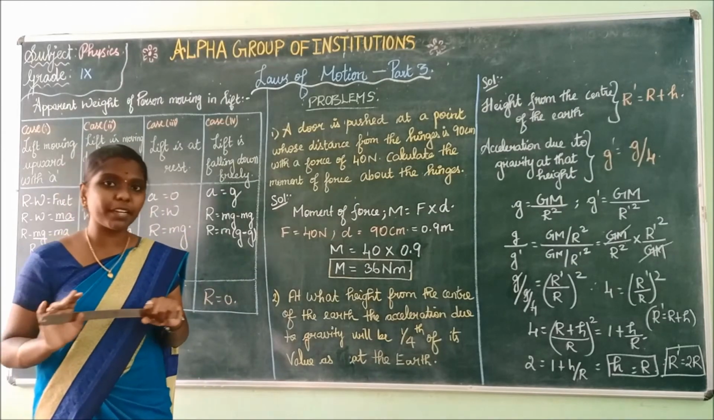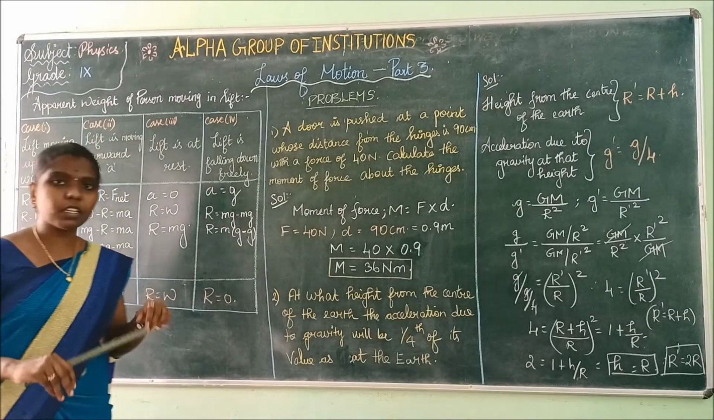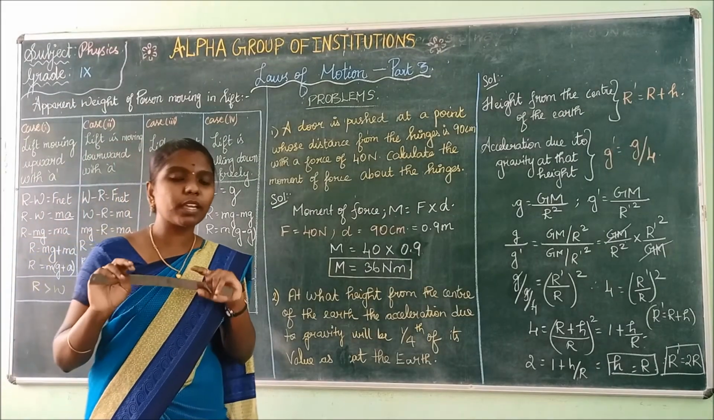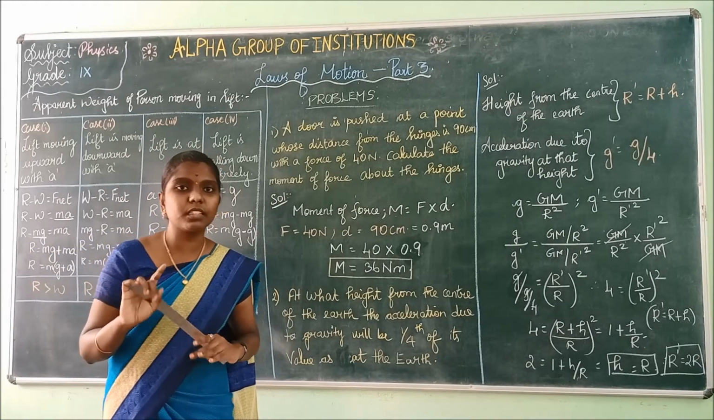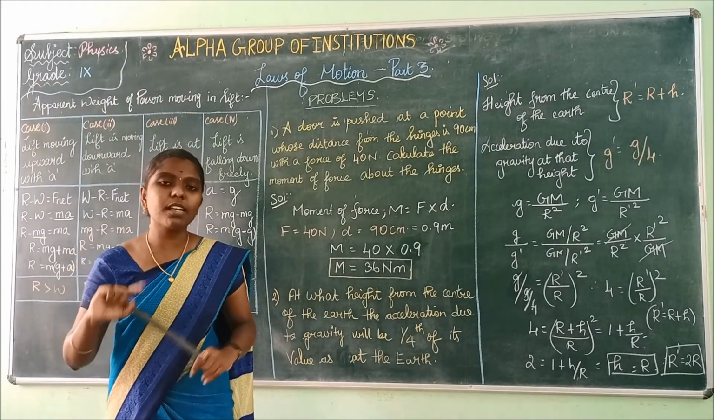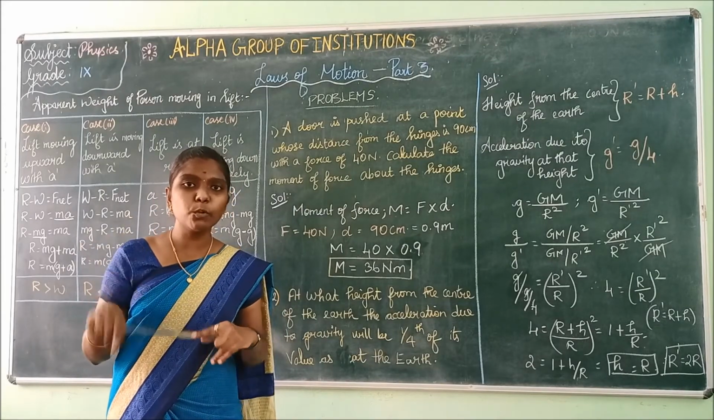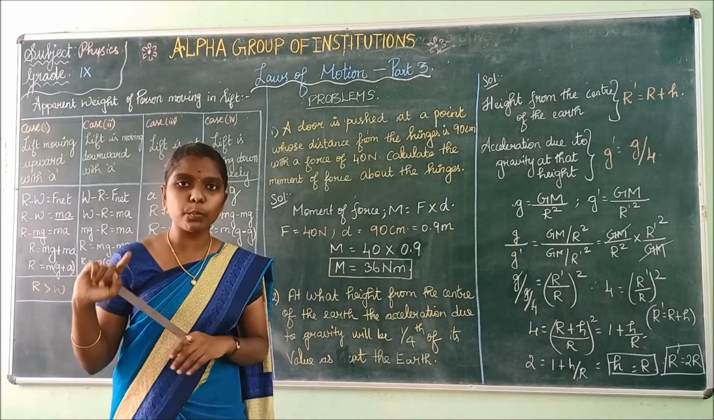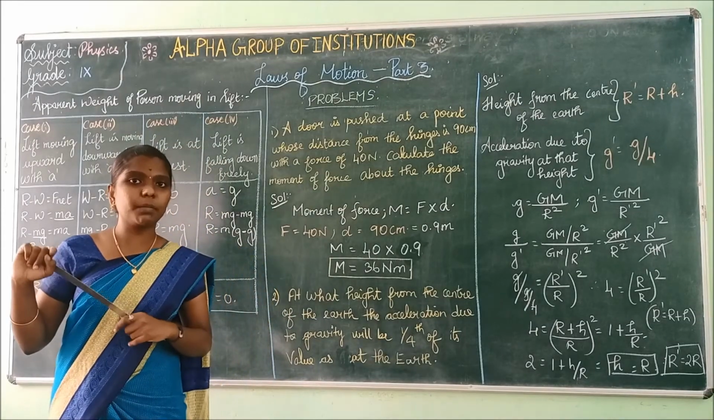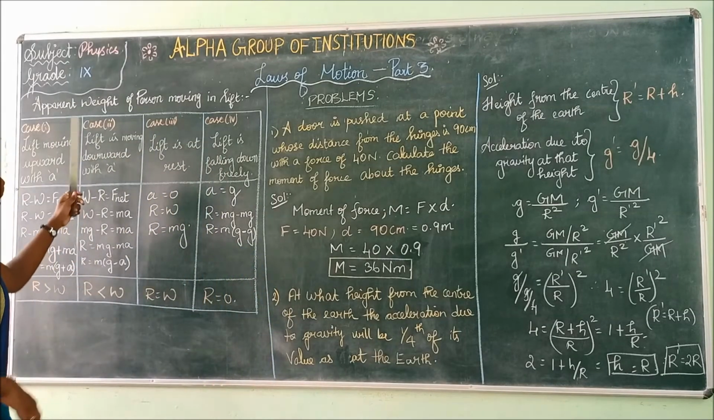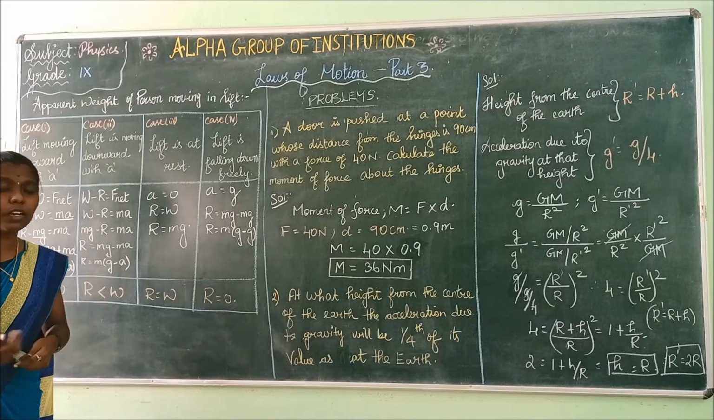It is expressed by this letter. We have seen what is apparent weight. Apparent weight is expressed by the letter capital R and actual weight is represented by the letter capital W. Actual weight W is equal to mg. Now we are going to see the apparent weight of a person moving in a lift.